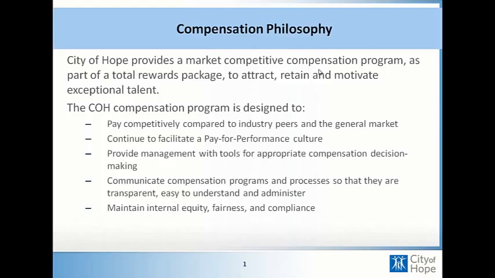We continue to facilitate a pay-for-performance culture, and you'll see how we do this when we go over the merit matrix. We provide management with tools for appropriate compensation decision-making. Hence, we have now systemized the PDRP merit process. We communicate compensation programs and processes so they are transparent, easy to understand, and administer. We maintain internal equity, fairness, and compliance.